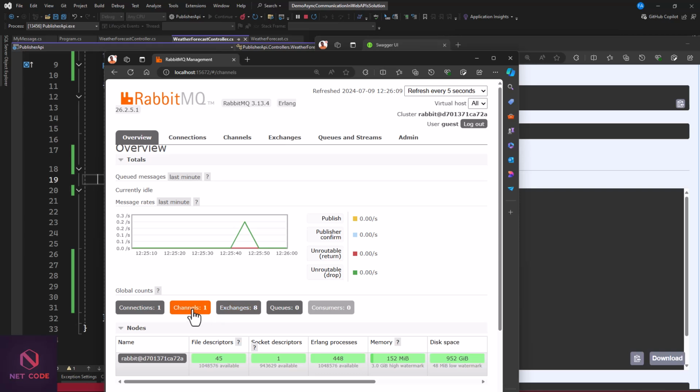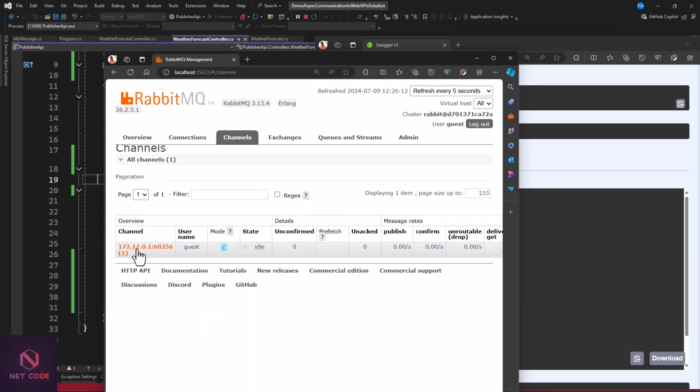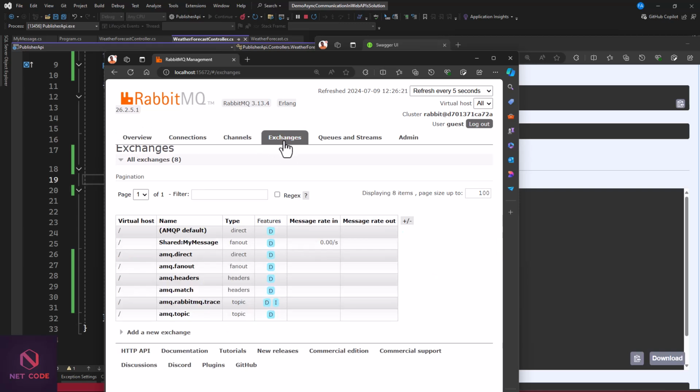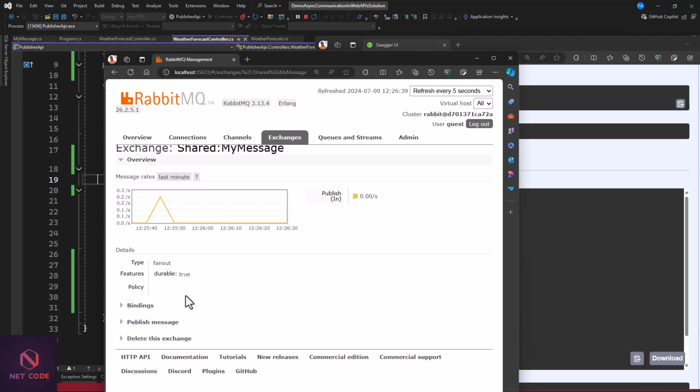Now if I go to the channel, you can see we have this port endpoint with the port, and also when you go to the exchange, you can see now we have shared, and it is using the class name. So you can see this is a project name as a shared C# library. We have the class that we created as my message. So it means that this is here waiting, and it's waiting for somebody or some API to consume this. Okay, so currently it has no consumer.